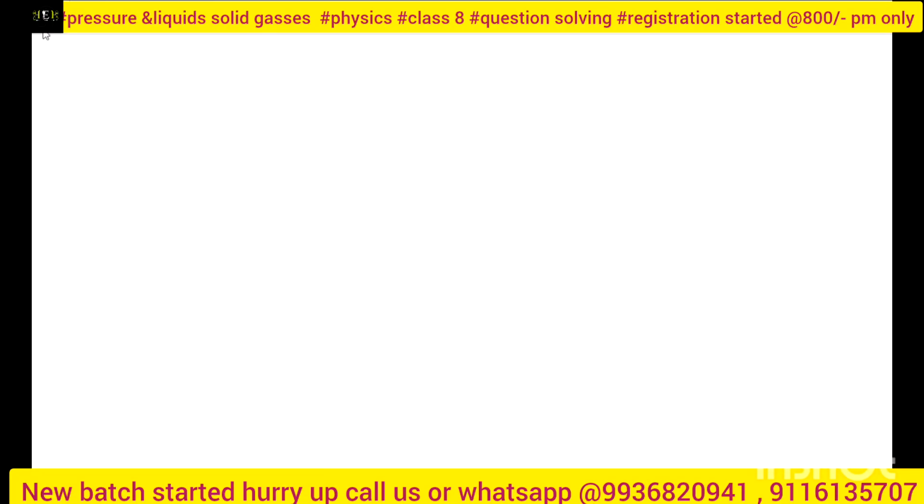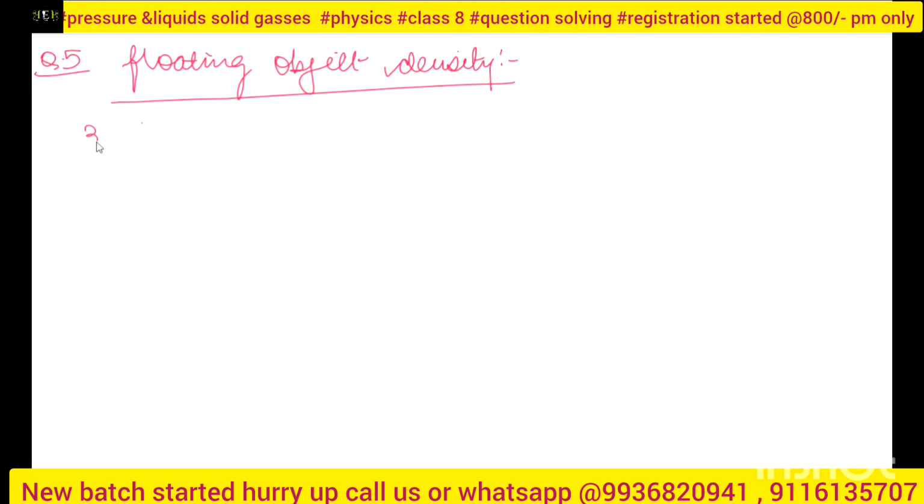It is question number 5, right? So it is based on floating object density. What is given is that 3/4 of the object is immersed.